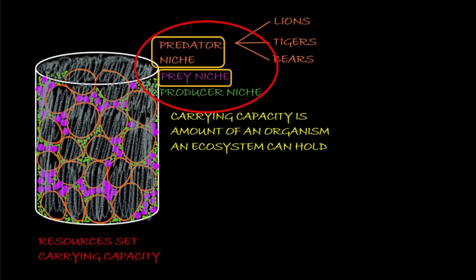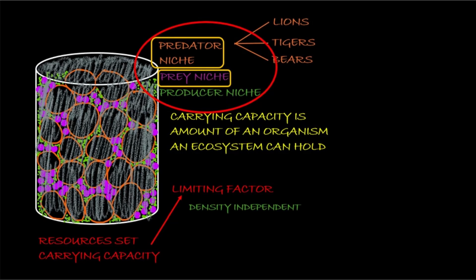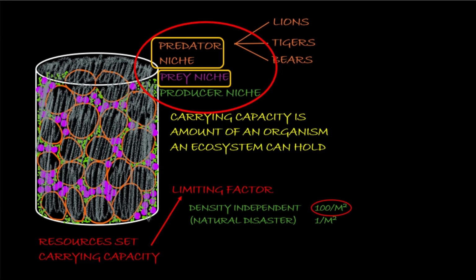And let's talk about a couple of different limiting factors. All these resources that set the carrying capacity are called limiting factors because they are factors that limit the carrying capacity. So pretty easy to remember that. And there's 2 kinds. There's density independent, and these are things that we can think of as usually like natural disasters. If there's a population of mice living in a valley, and that valley floods, those mice are going to die. And it's going to affect whether those mice were 100 mice per meter squared or one mouse per meter squared. They're going to die because they're going to drown.